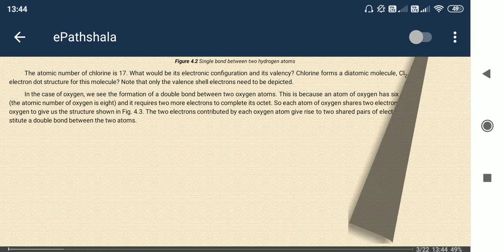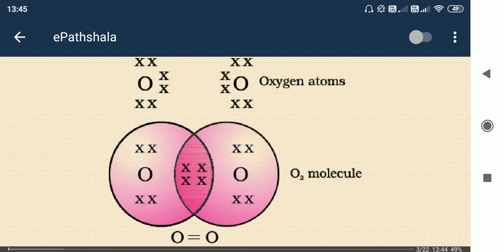Okay, so you can see here, in case of oxygen, one double bond is there. Double bond means two bonds, so two bonds mean four electrons. How did it occur? You can see the atomic number of nitrogen is 7, for oxygen it is 8. So oxygen has a total of 8 electrons.